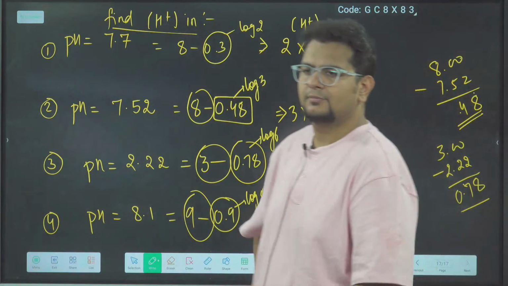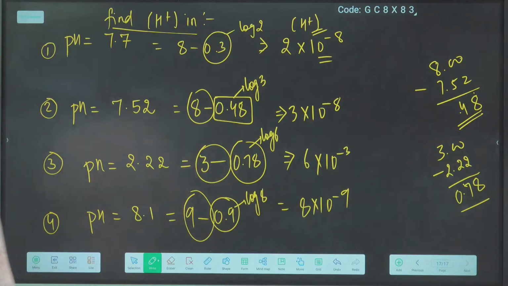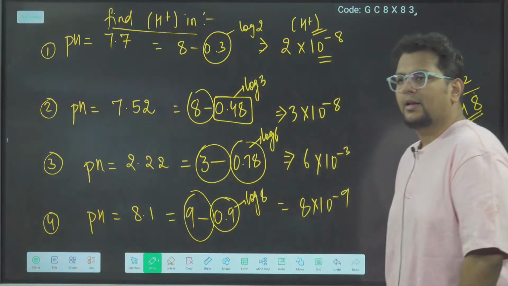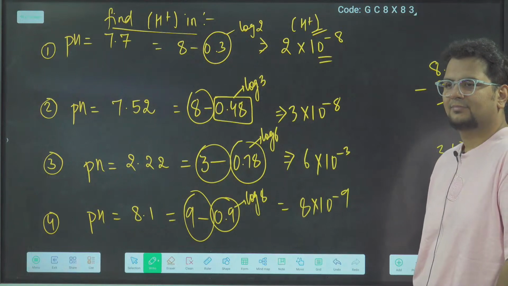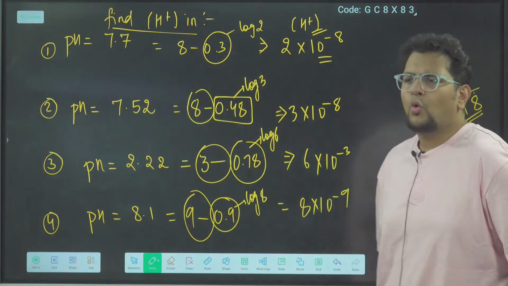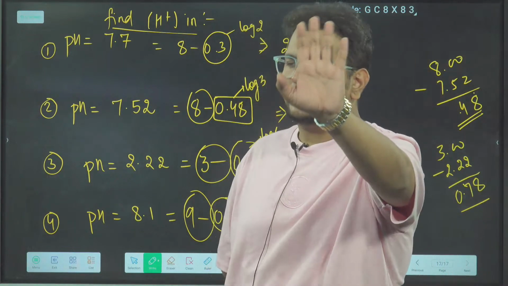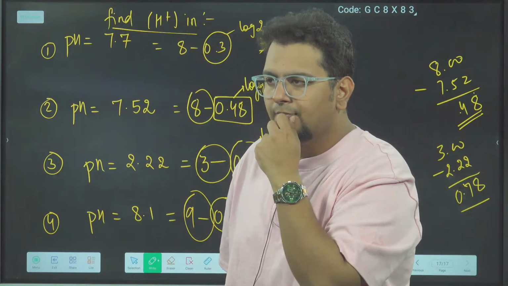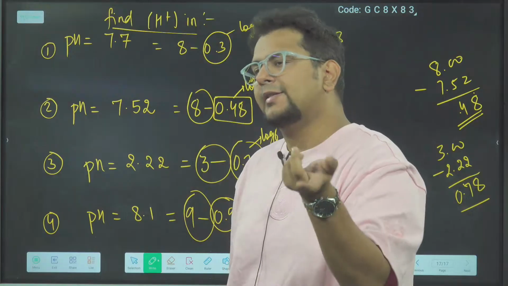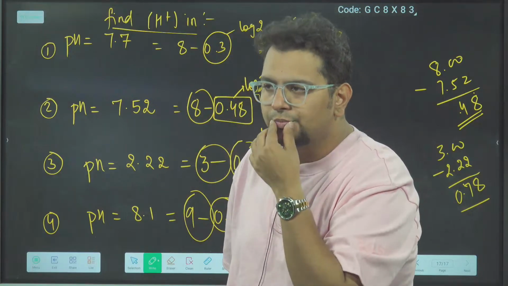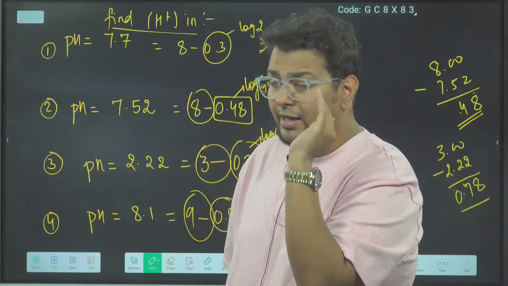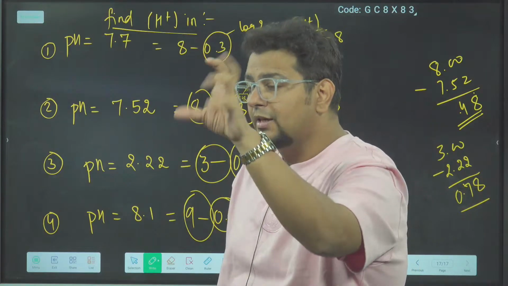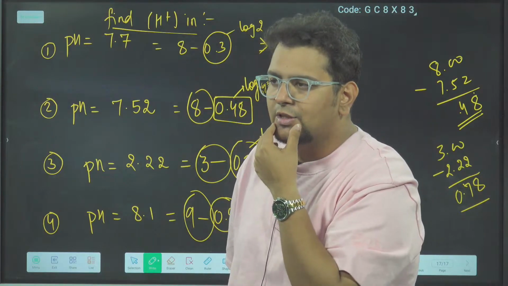Clear, bhai? Now, who are still facing the problem? Give me a yes. Who are still facing the problem in doing this? Give me a yes, then I'll give you some more examples. Otherwise, I will tell you a shorter trick than this also. If you're comfortable, then only I can tell you the shorter trick. Firstly, we have to understand the basic, then the trick, then the basic of the trick, then again the trick, and then we will reach the fastest one.